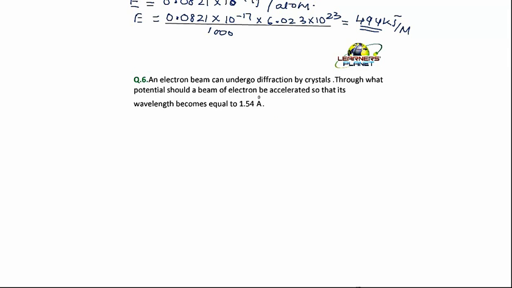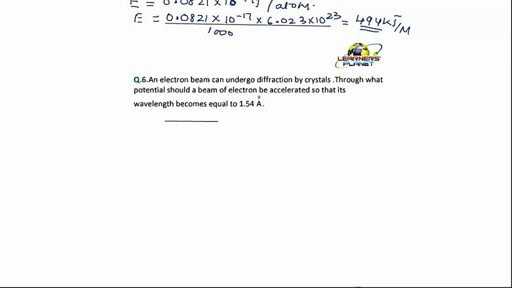Now we know that when you pass an electron beam through any crystal, it gets diffracted. So now the question is, through what potential are you going to accelerate it so that the wavelength comes out to be equal to 1.54 angstrom.